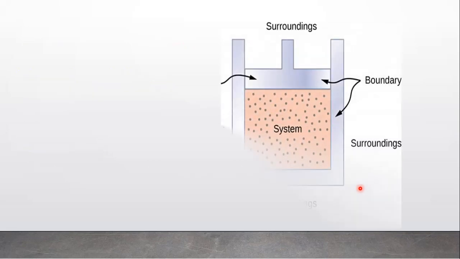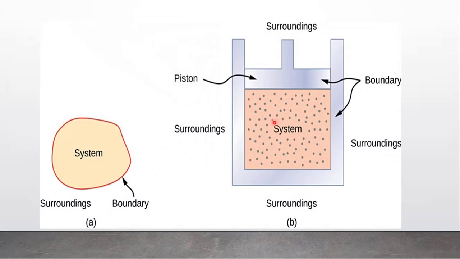And here, see, this is a cylinder, and in this cylinder gas is enclosed, and this cylinder is fitted with a piston. Now if you move this piston in a downward direction, then what happens? The volume of this gas will change. Or if you move this piston in an upward direction, then the volume of this gas will change. So what change are we observing? The change in the volume of this gas which is enclosed in this cylinder.